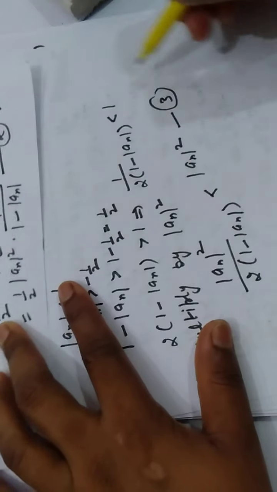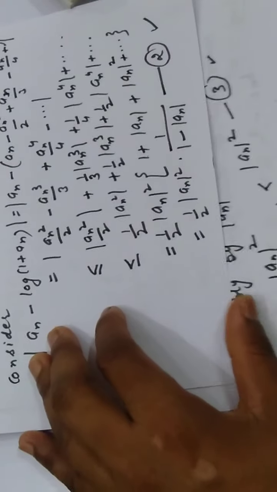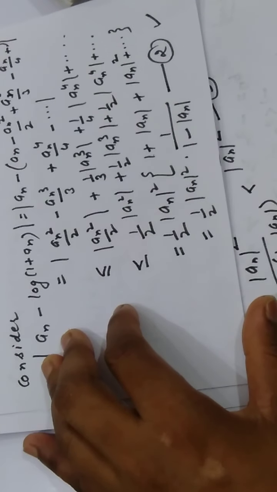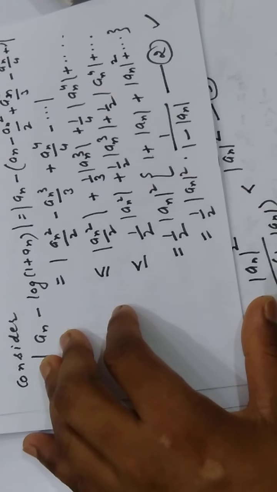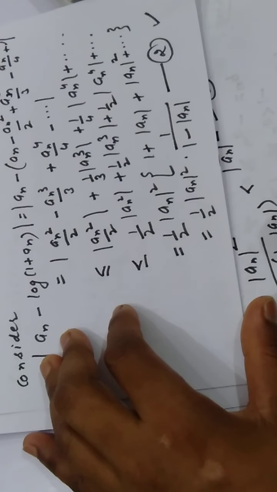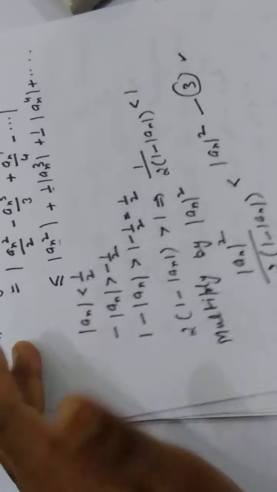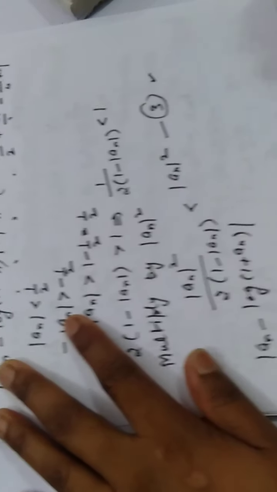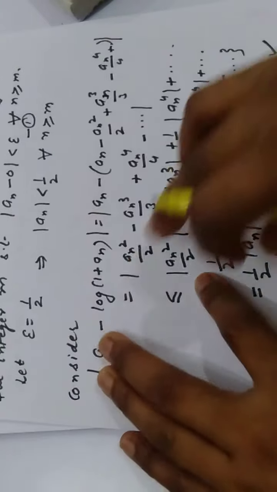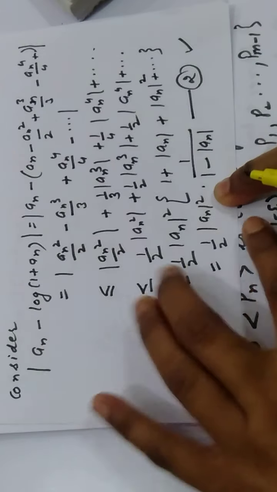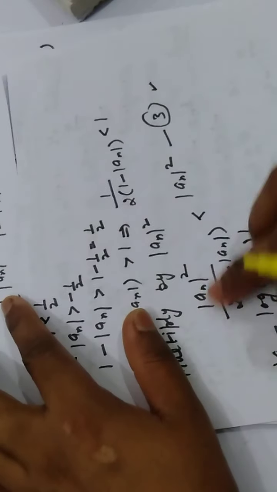Now use 2 and 3. From 2 we have modulus of an minus log of 1 plus an. Modulus of an minus 1 plus log of 1 plus an. Okay, see, this quantity is less than this quantity, and this quantity is less than this.